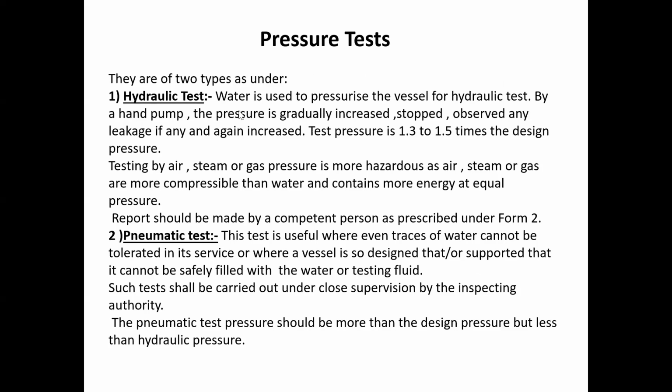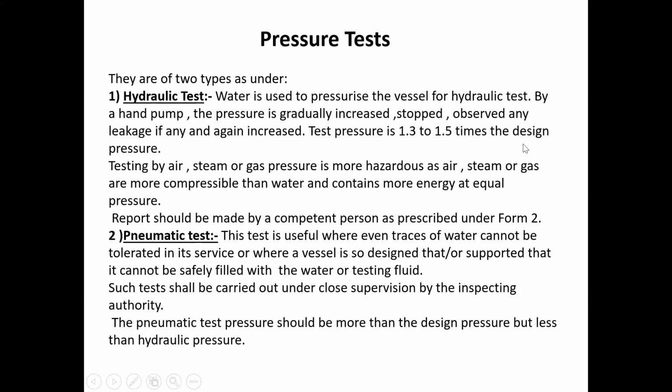Under the hydraulic test, water is used to pressurize the vessel. By a hand pump, the pressure is gradually increased step by step and then stopped. Observe any leakage, if any, and again increase. The test pressure is 1.3 to 1.5 times the design pressure.